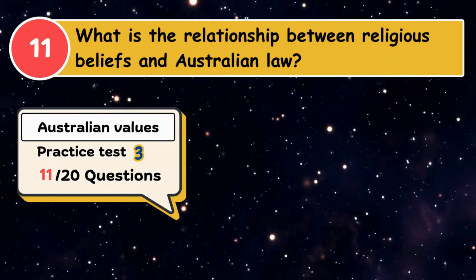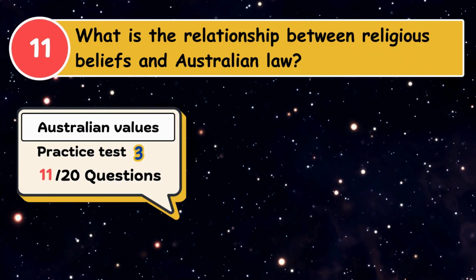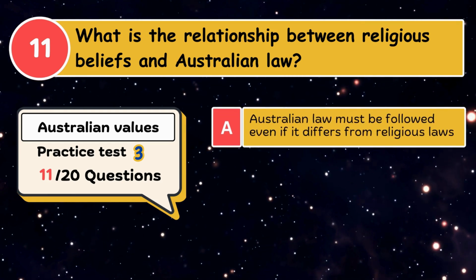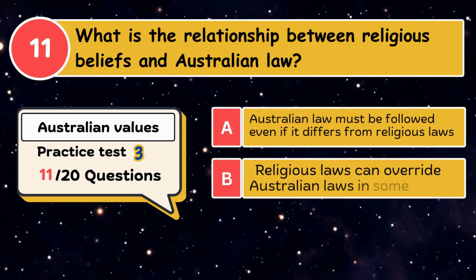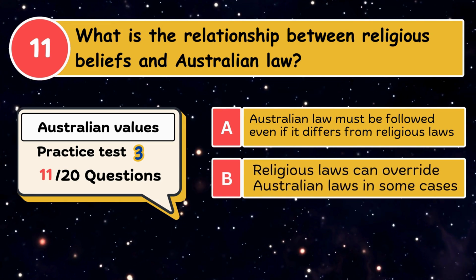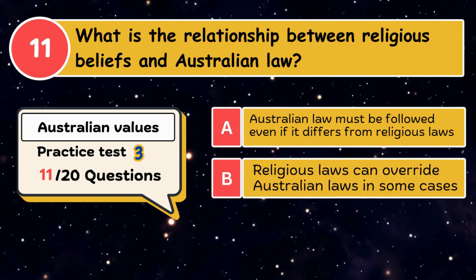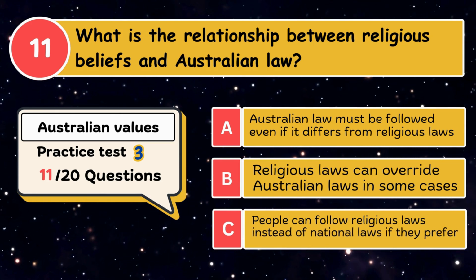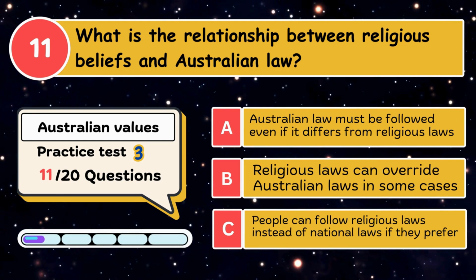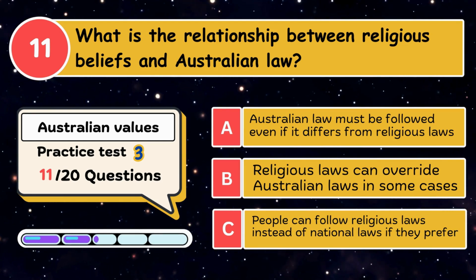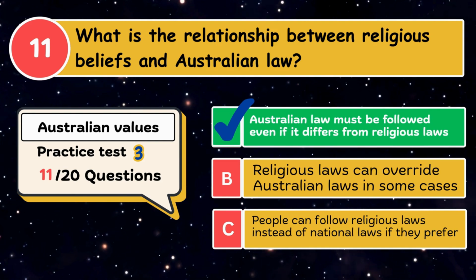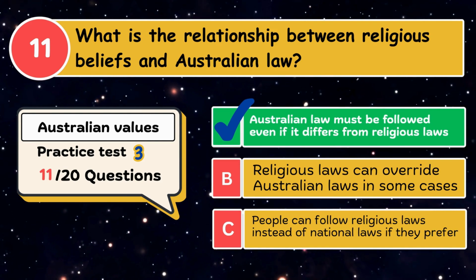What is the relationship between religious beliefs and Australian law? A. Australian law must be followed even if it differs from religious laws. B. Religious laws can override Australian laws in some cases. C. People can follow religious laws instead of national laws if they prefer. The correct answer is Australian law must be followed even if it differs from religious laws.